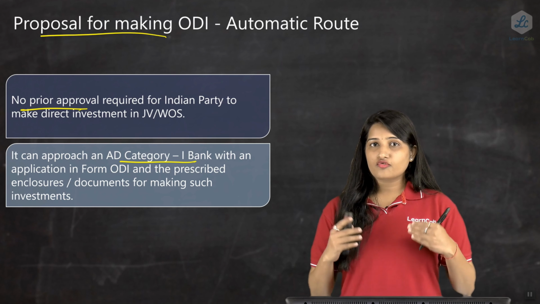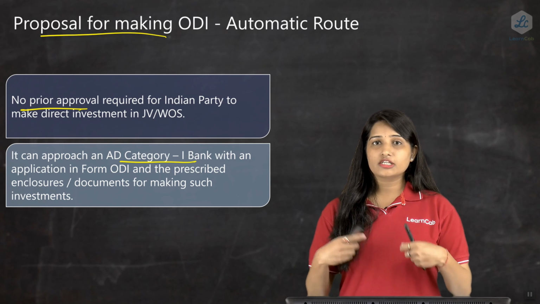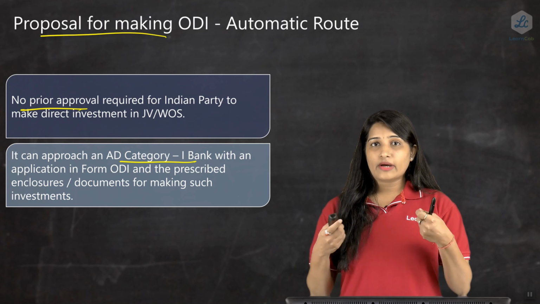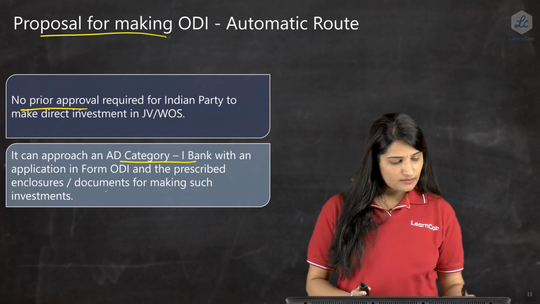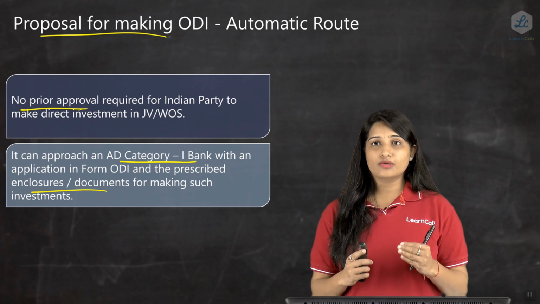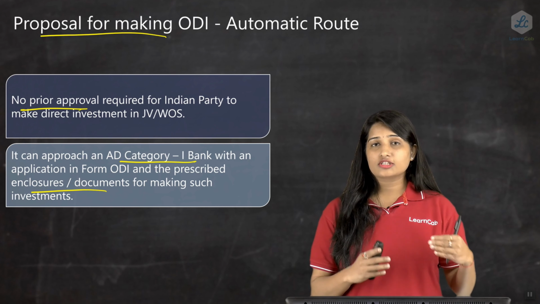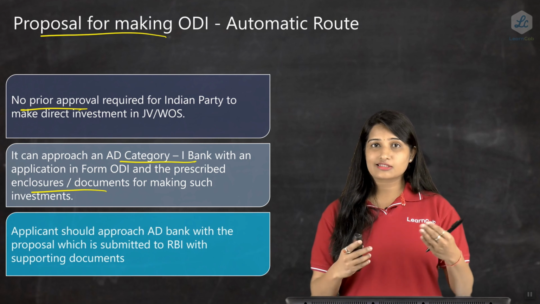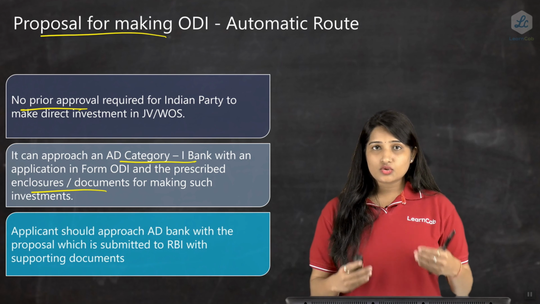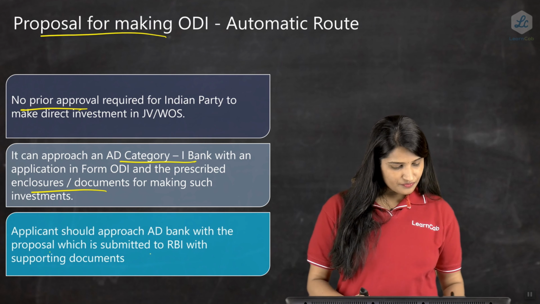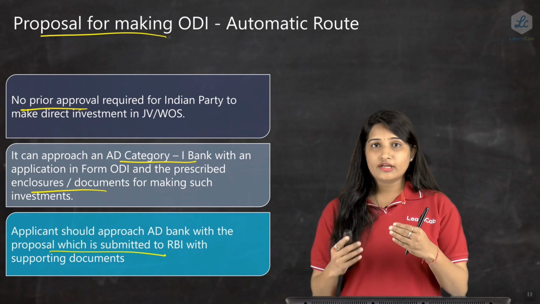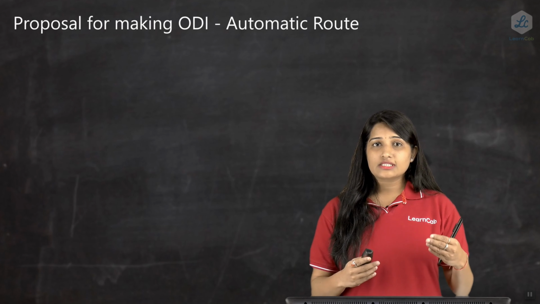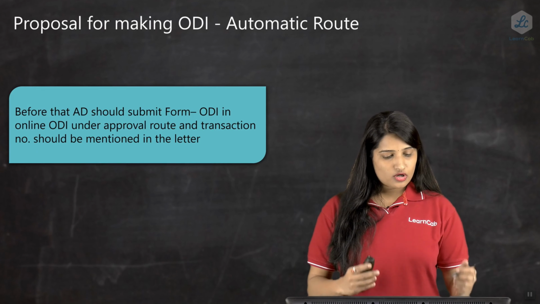The entity needs to fill that form, and with that form they need to approach the bank, and the bankers will take that form with the other supporting documents, enclosures and documents of making such investments. They will scrutinize it, and once the scrutiny is done, the supporting documents will be submitted to RBI for further scrutiny. So once the RBI gets those documents, what does it do?